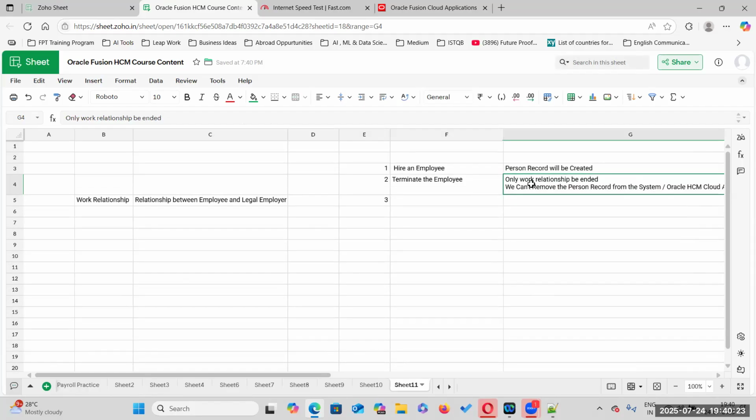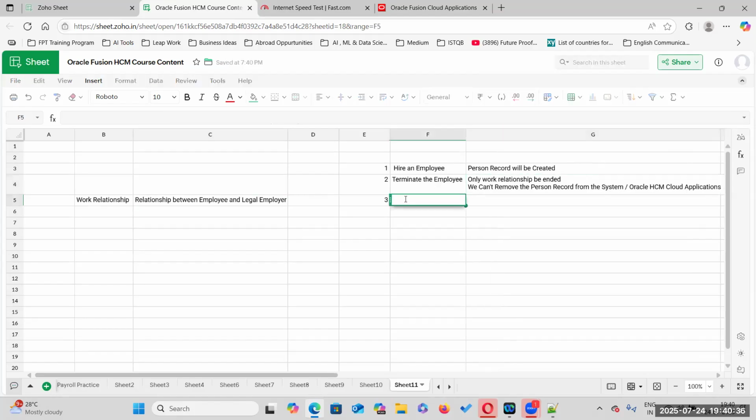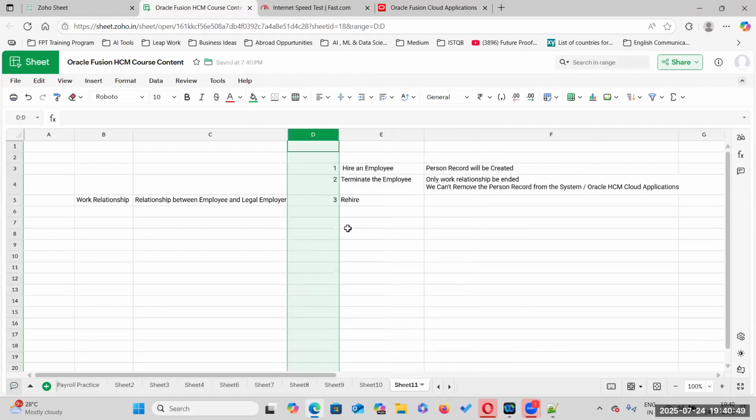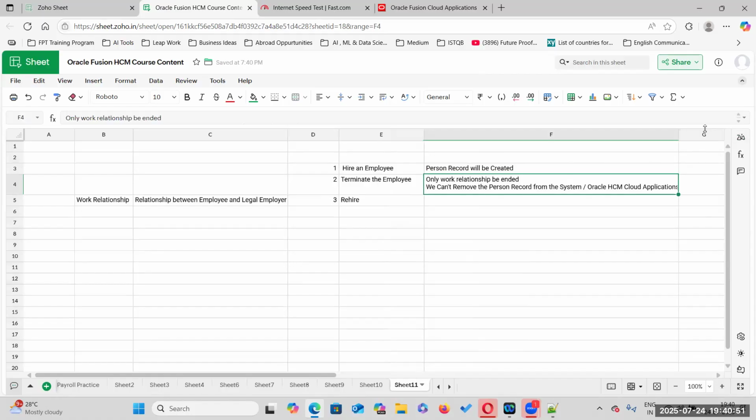Relationship will be ended means we are ending the relationship between employee and employer, but we cannot remove the person record. Then if you want to rehire, you don't have to create again, right? Because the person record is already there. We are not removing the person record from the system or Oracle Cloud applications. Only we are ending the work relationship.